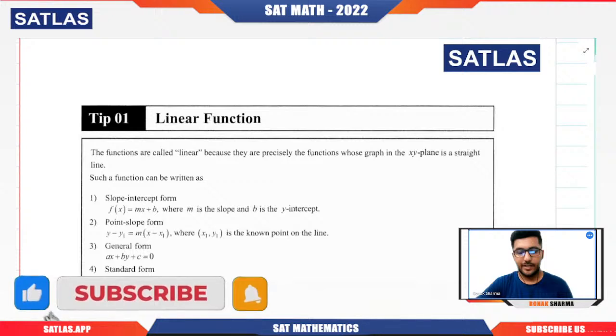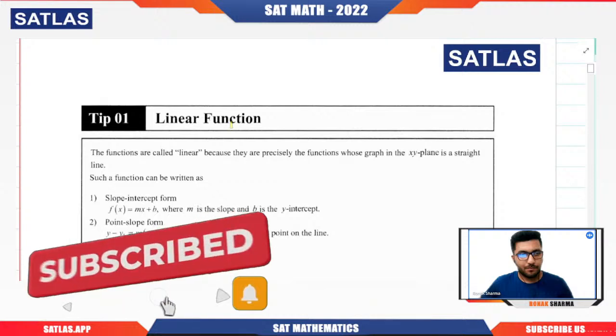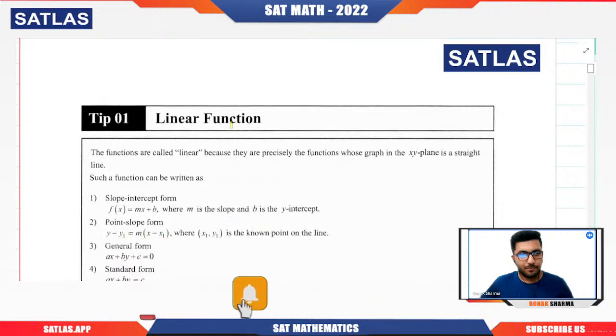Okay, so now we're ready. Now, if I talk about tip 1, basically the linear function, this is the most important topic of the syllabus. Why am I saying that? Because for sure a question on the linear function will come in the examination. You can count on 2 questions, you can count on 3 questions.